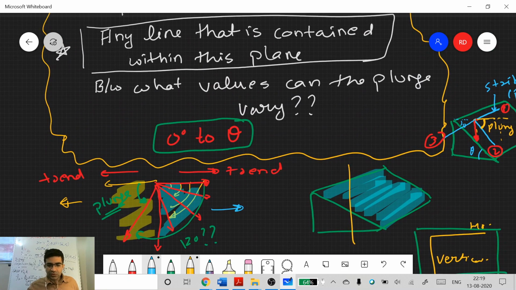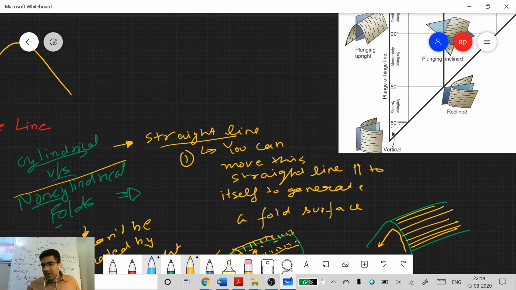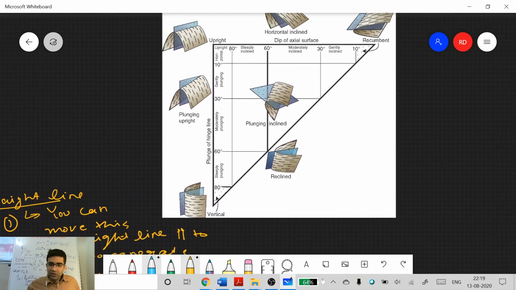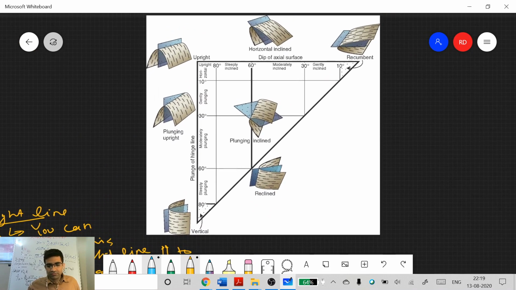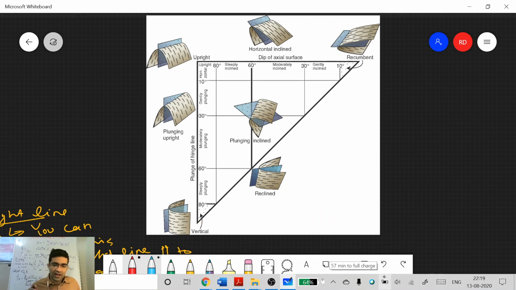Okay, this is an important concept, and this will also answer a question if you ever had it: why do we have this triangle, why don't we have a complete square in this case?